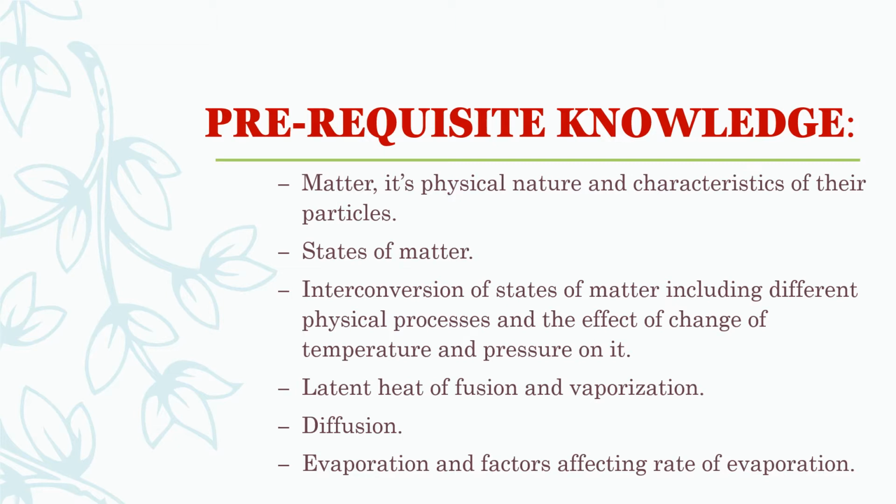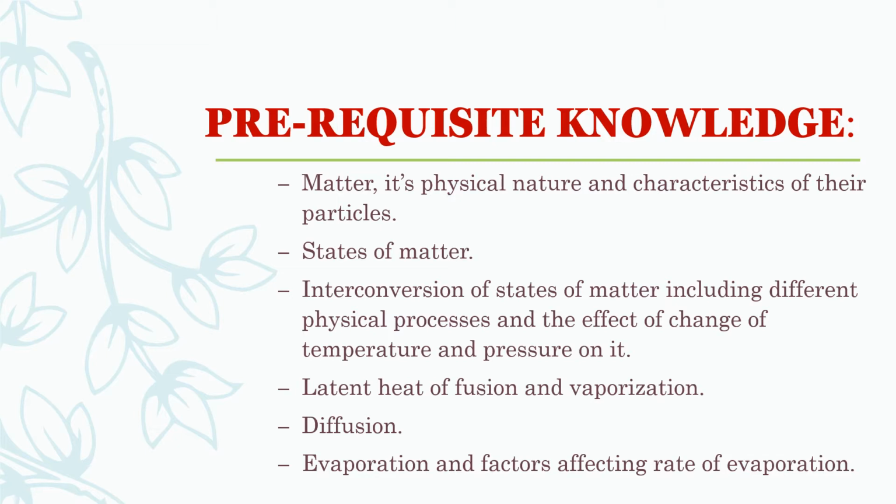We also discussed latent heat of fusion and vaporization, diffusion, evaporation and factors affecting the rate of evaporation.